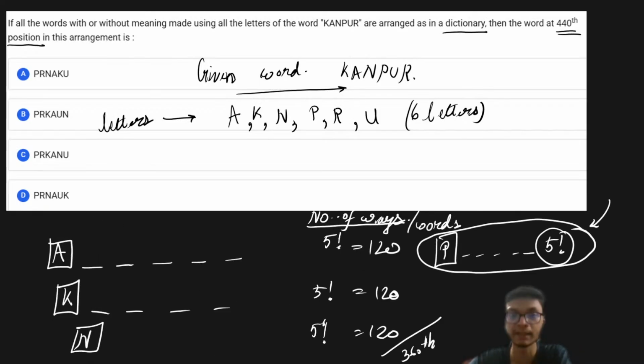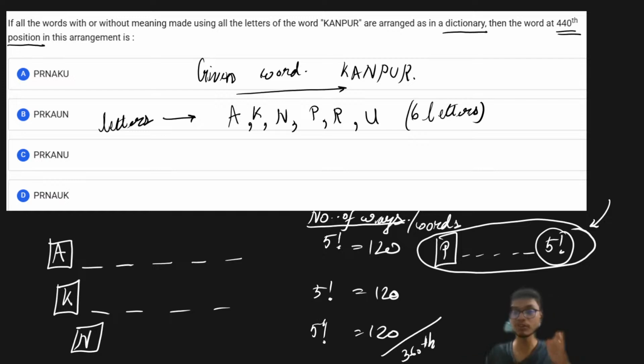So I hope you understand the way I am solving it, right? Now this question will be a little bit confusing if you are starting to solve it for the very first time, and if you haven't practiced this kind of question, then this question is going to be really important. Please try to understand how I am solving the questions of dictionary order. I hope this is clear to all of you. If it is not clear, you can always ask a question, tell me the doubt that you are having, and I will repeat it again.